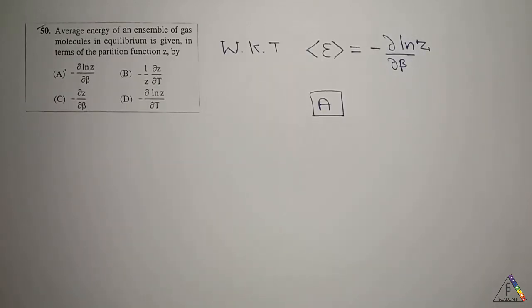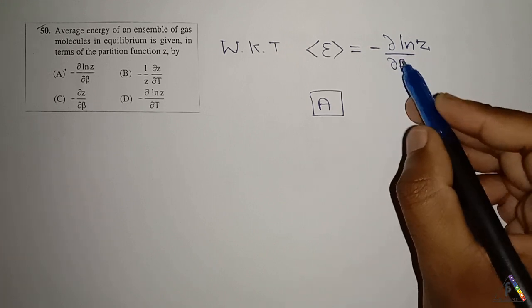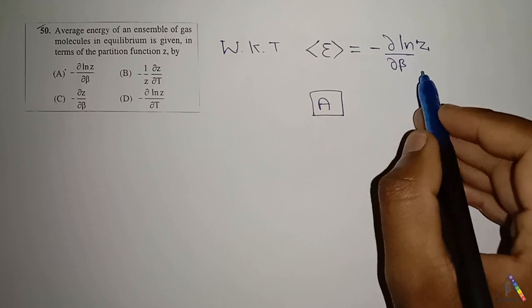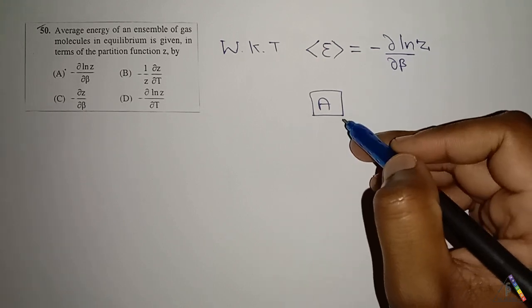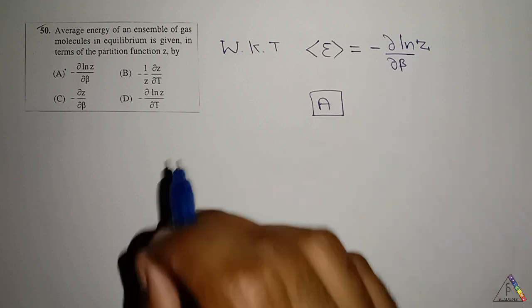Next question is, average energy of an ensemble of gas molecules in equilibrium is given in terms of partition function Z is. We know that the internal energy is minus dou by dou beta of ln Z. Therefore, this is a direct question. For this question, the answer is A option.